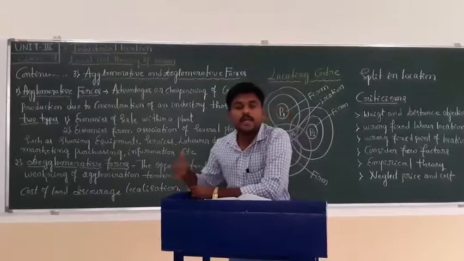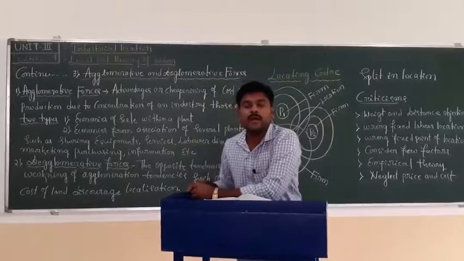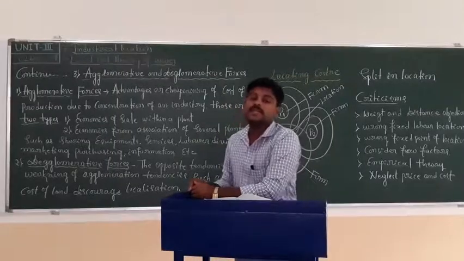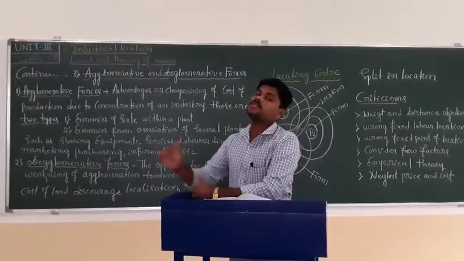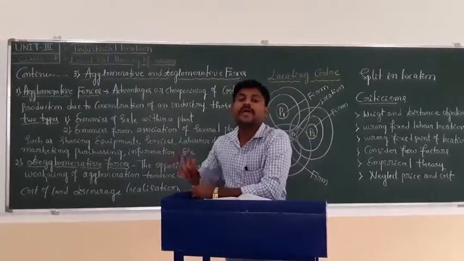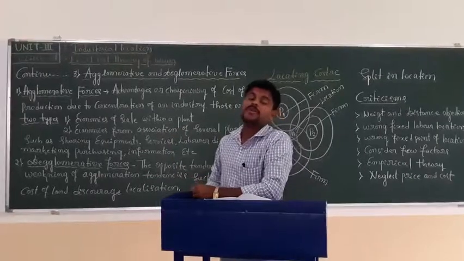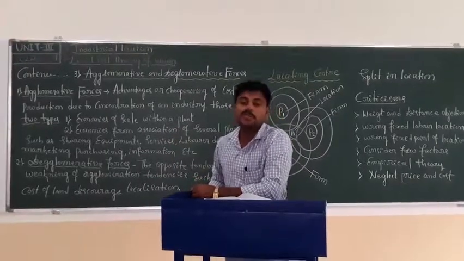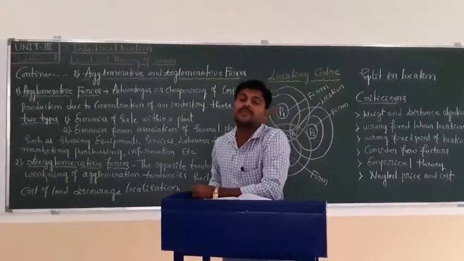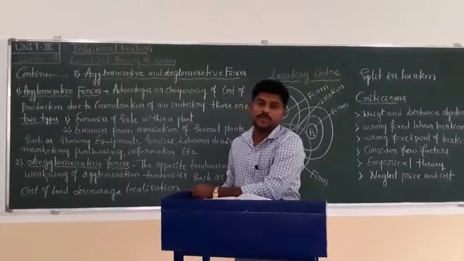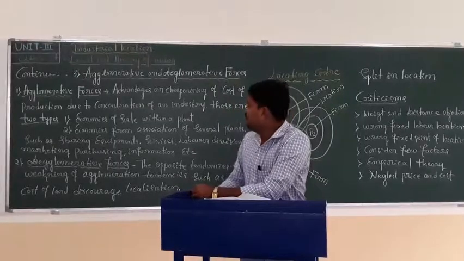For example, high cost of land is discouraging industrial location, high cost of labor wages is discouraging industrial location, and high cost of power facility is discouraging industrial location. We call this the deglomerative process, which discourages and weakens the agglomerative process, in Alfred Weber's theory.